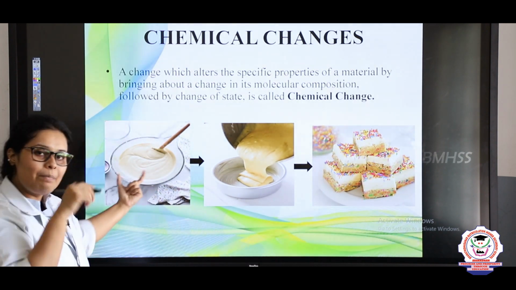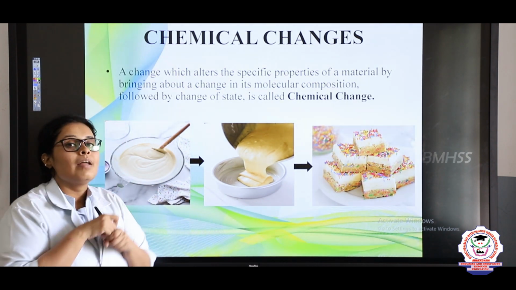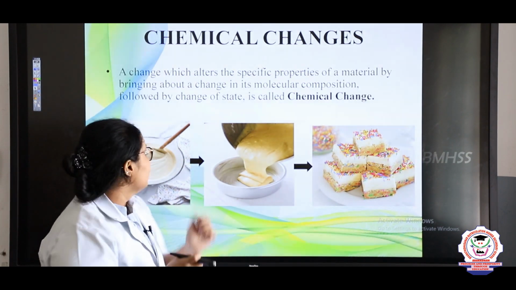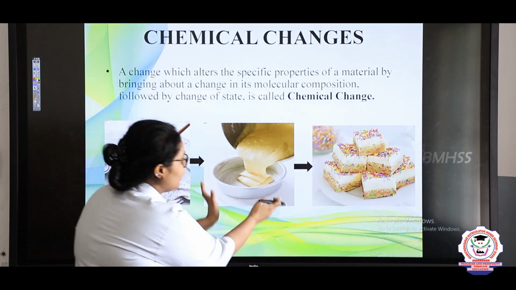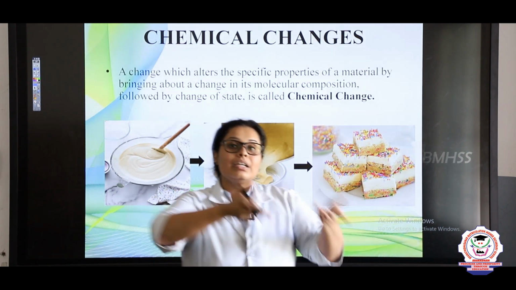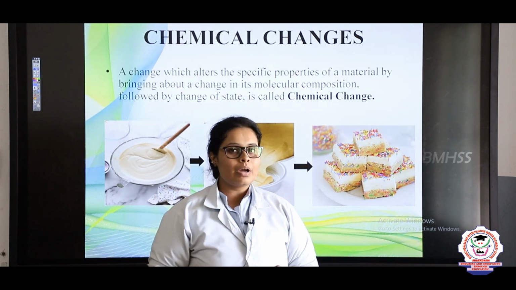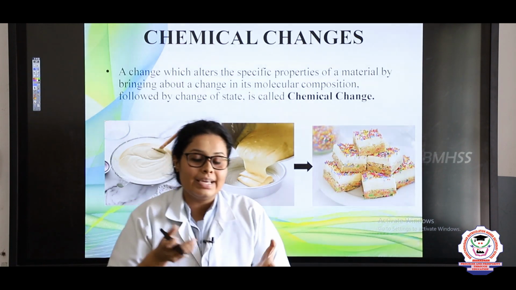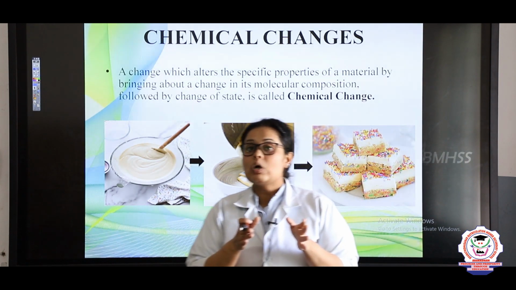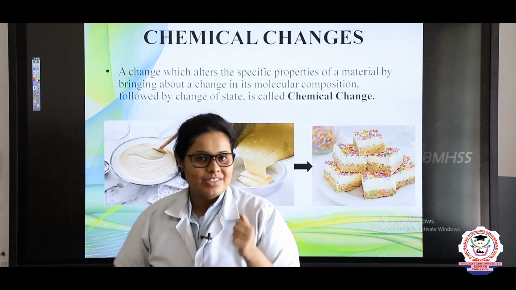So here is the batter. They will add maida, egg and everything to make a batter. Now this batter is shifted into the can. When we keep this can in the oven, after removing it, it gets converted into cake. Now this cake cannot be brought back to the batter again. So that is why it's called a chemical change, right?